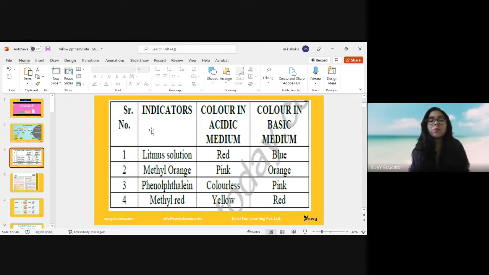But there are some indicators. Indicators are used to identify whether substances are acidic or basic, and these indicators are used in the labs, basically inorganic labs, to identify the compounds.